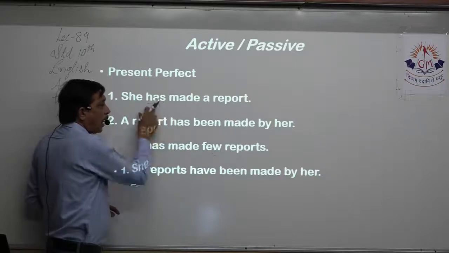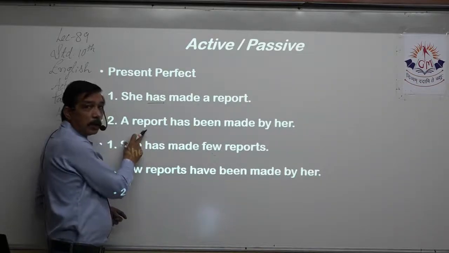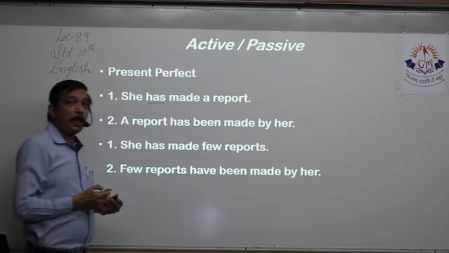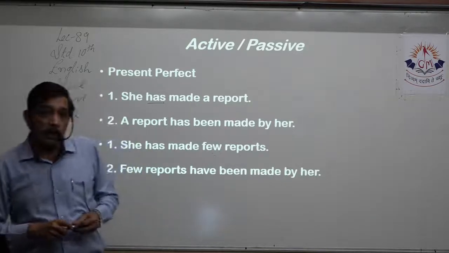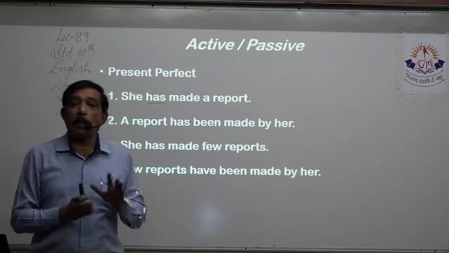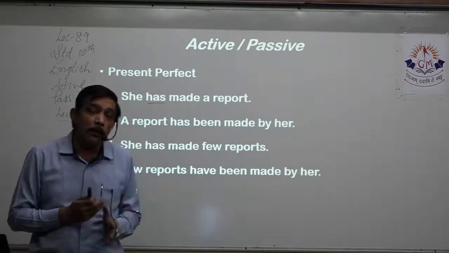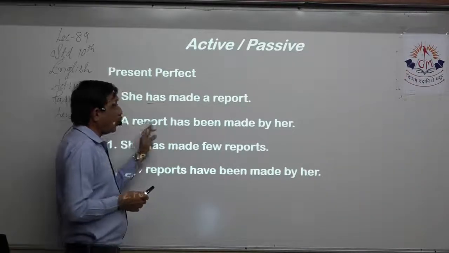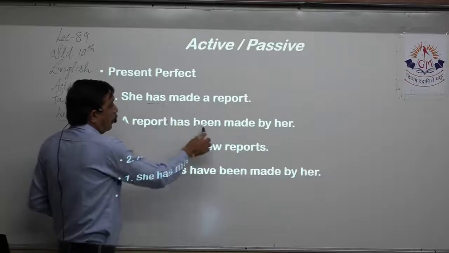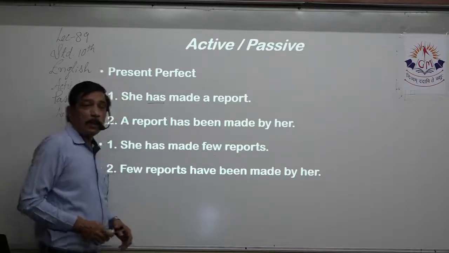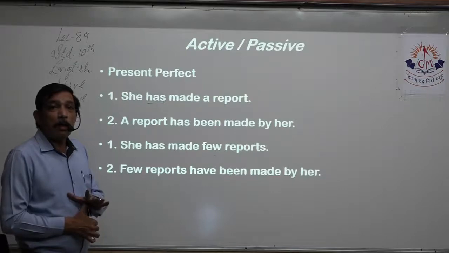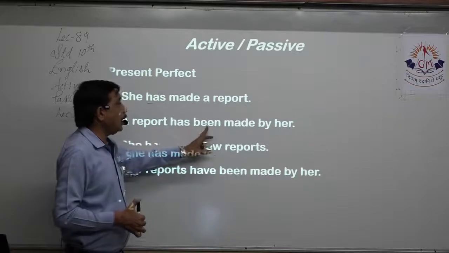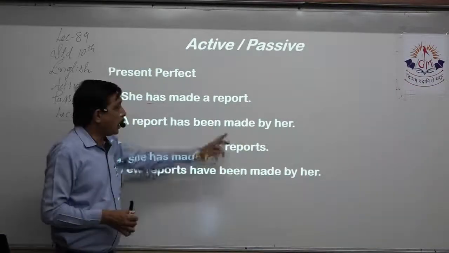A report has remains as it is because report is singular. We have to be careful with that when we bring the object to the front. See whether that is singular or plural, because the helping verb will change if the object is plural. So a report has, then we add the past participle of be form, that is been, has been, made remains as it is, and by her.